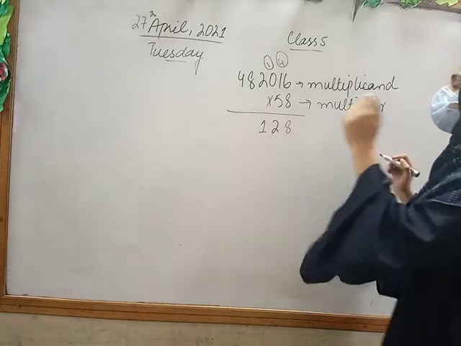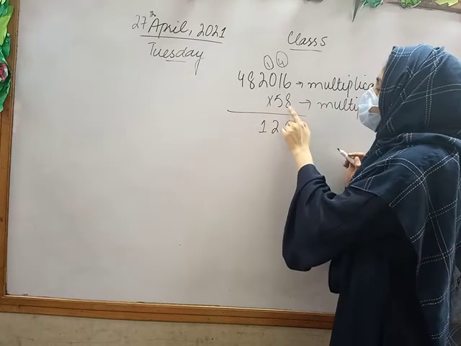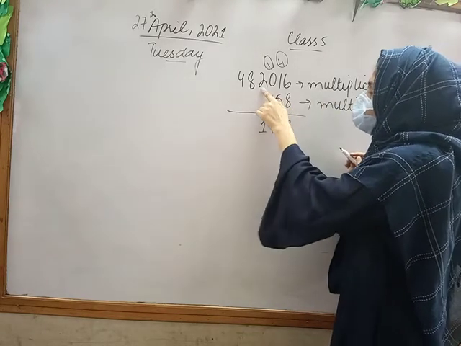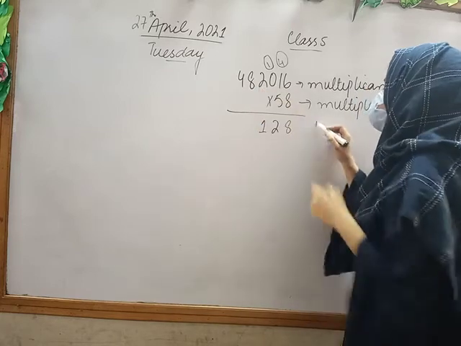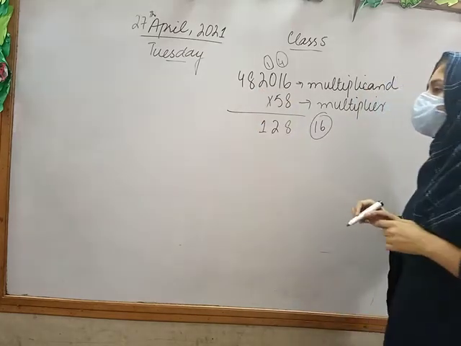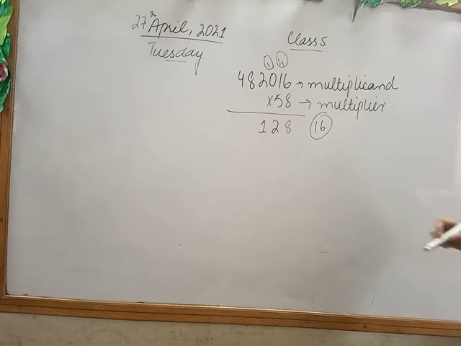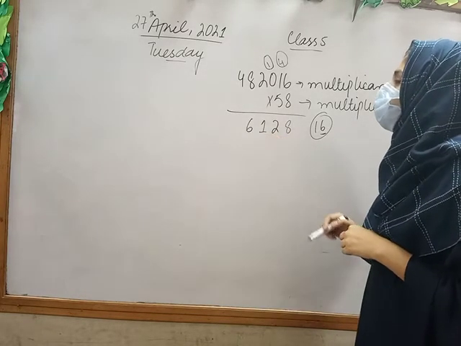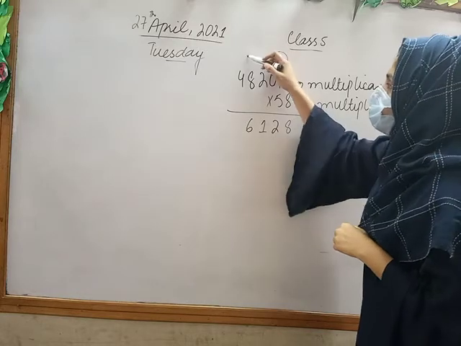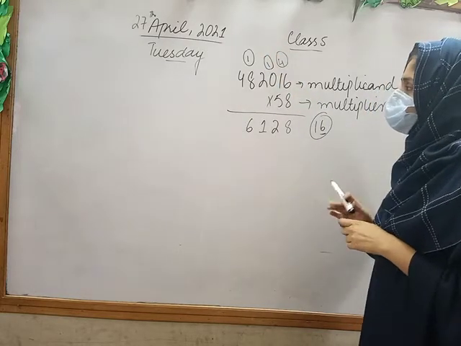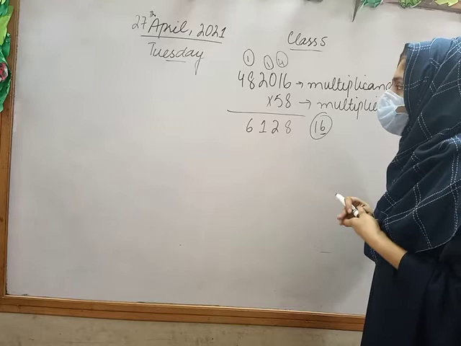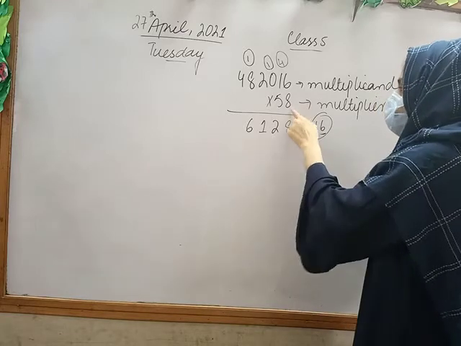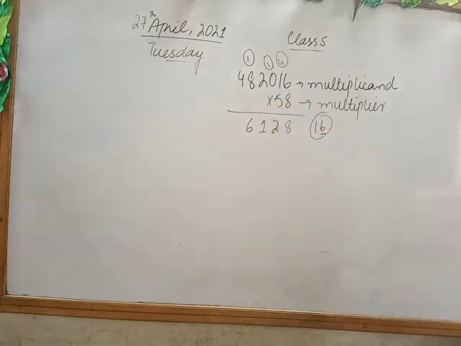Fine class? Okay. Now again we have 8 into 2. 8 2 times 16, a 2-digit number. 6 is at the unit place, so I will write 6 here and 1 as a carry. Now 8 8 times.